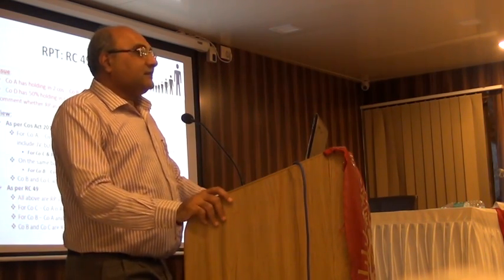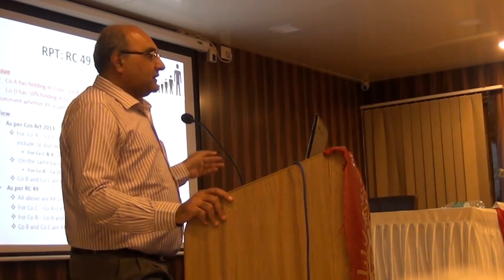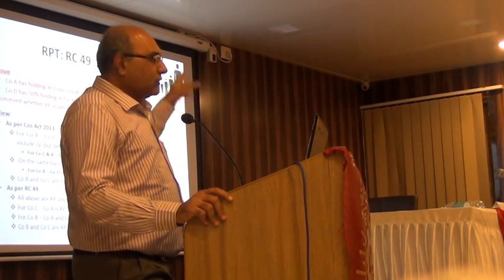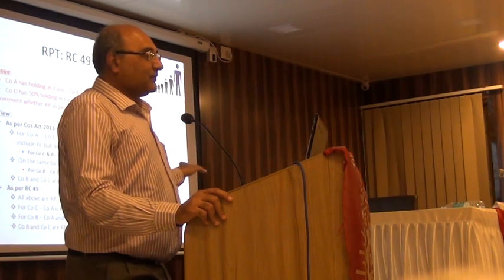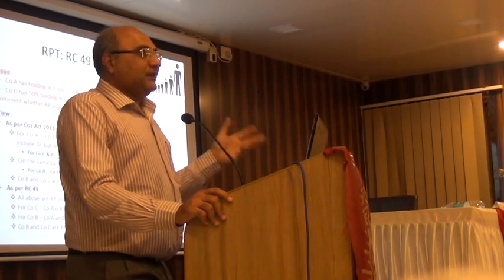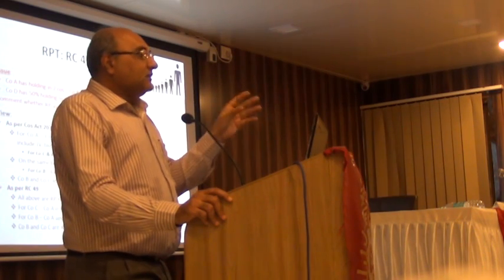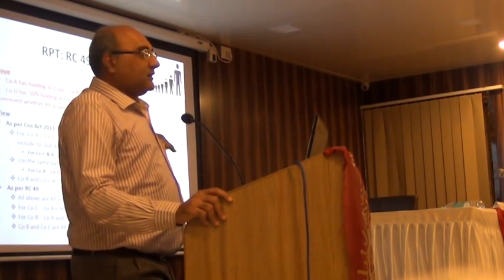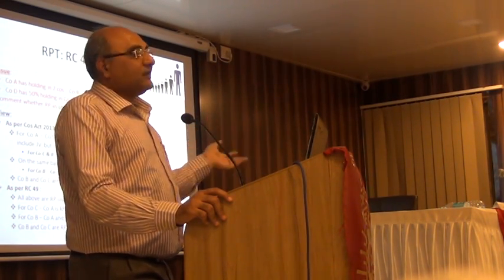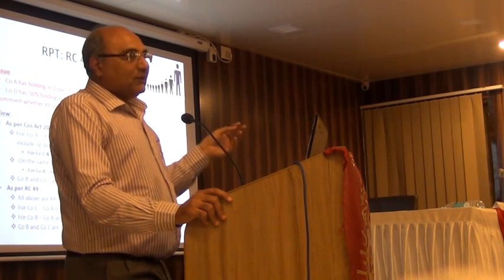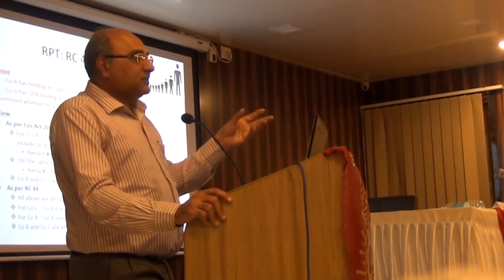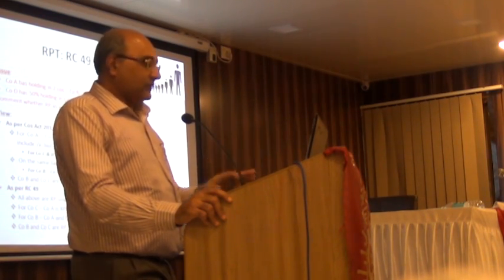If you look at the AS 18 definition of related parties, it does not cover a lot of these relationships. For instance, two PSUs are not covered as related parties by AS 18, but now they are automatically covered. So you will have to now start giving the list even in a PSU. Though as such, AS 18 exempts transactions between two PSUs as related parties.